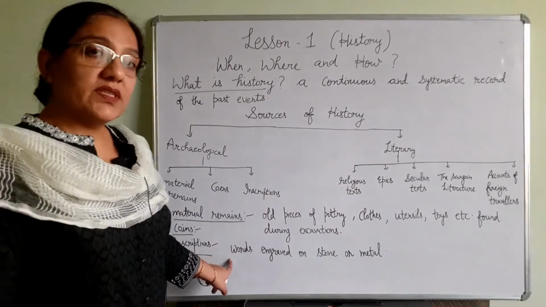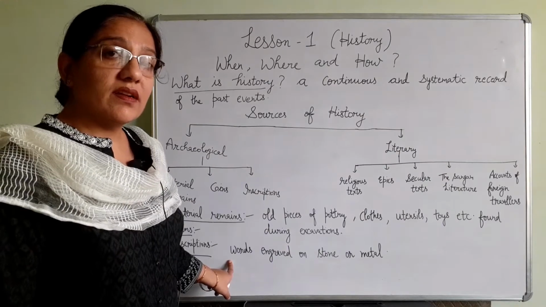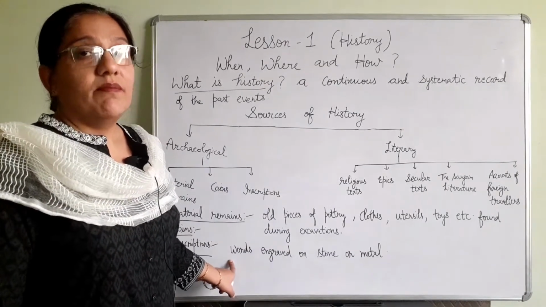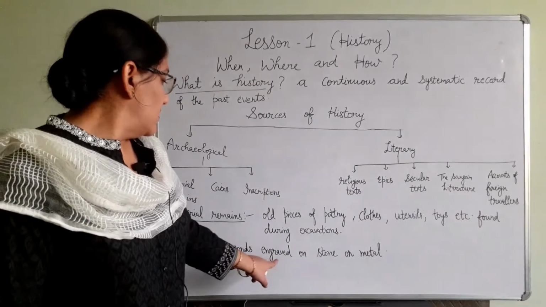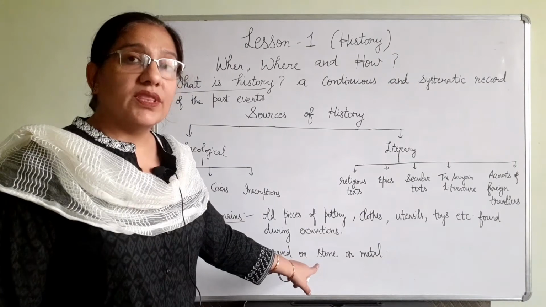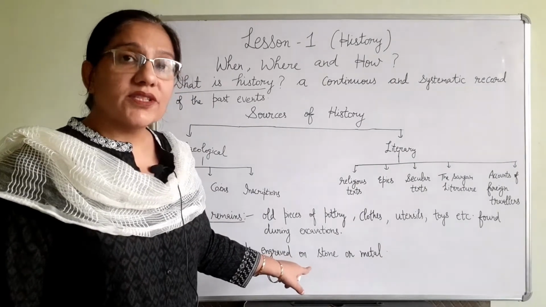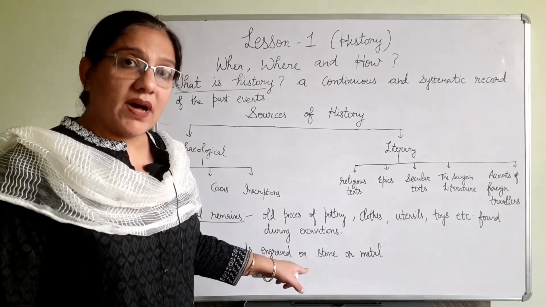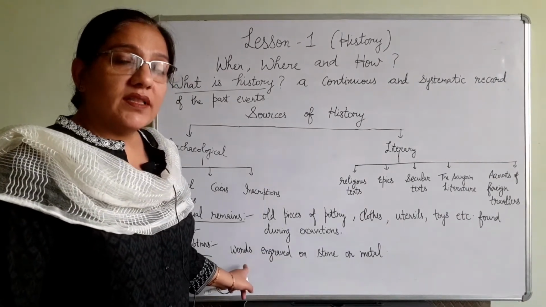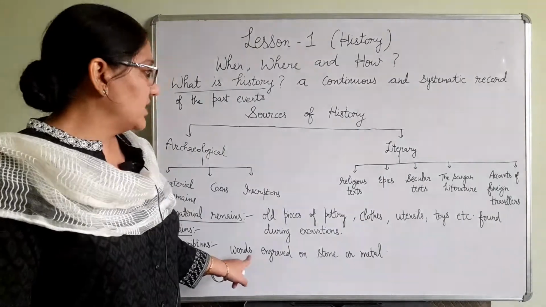What are inscriptions? Inscriptions are written records engraved on hard surfaces like metal, stone, etc. These inscriptions were written on the palm leaves and the barks of birch trees in the past, and these inscriptions were written in Pali, Prakrit and Sanskrit languages.